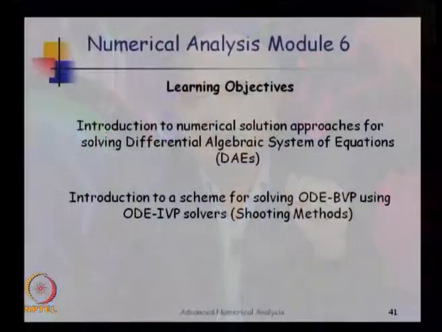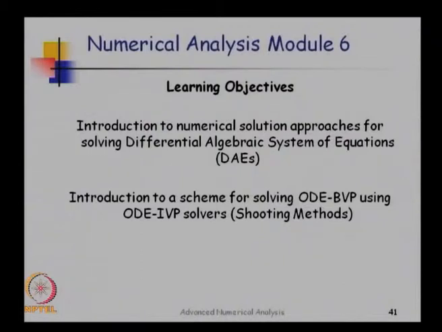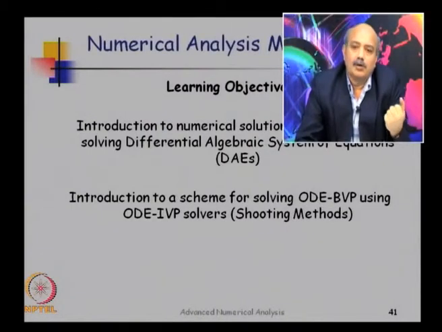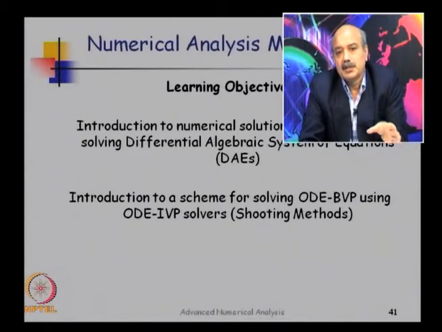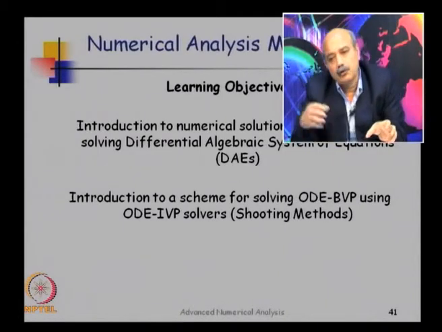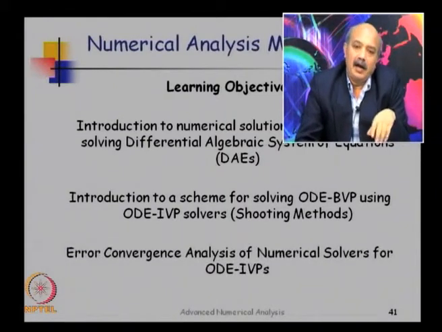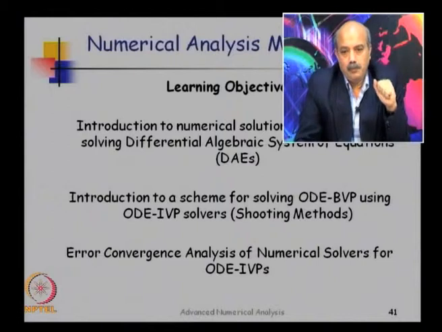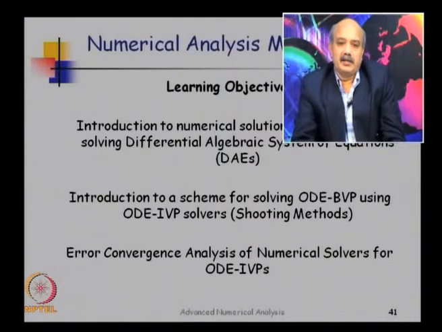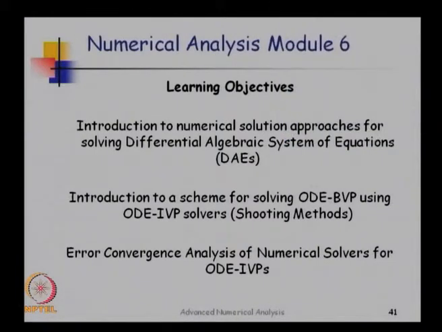Then we will look at a special method for solving ordinary differential equation boundary value problems, called the shooting method. So actually you use an initial value problem solver to solve a boundary value problem. How this is done, we will look at this method, and then again we will look at convergence analysis of solvers for ODE IVP.